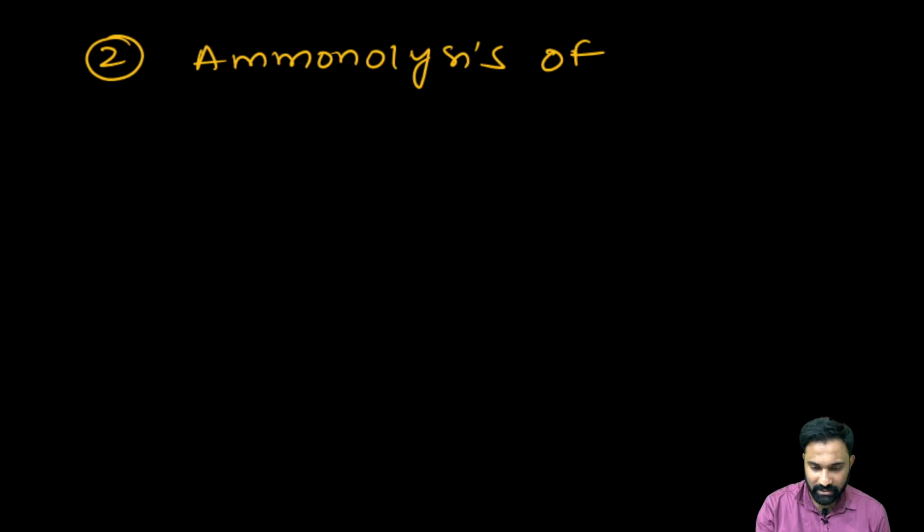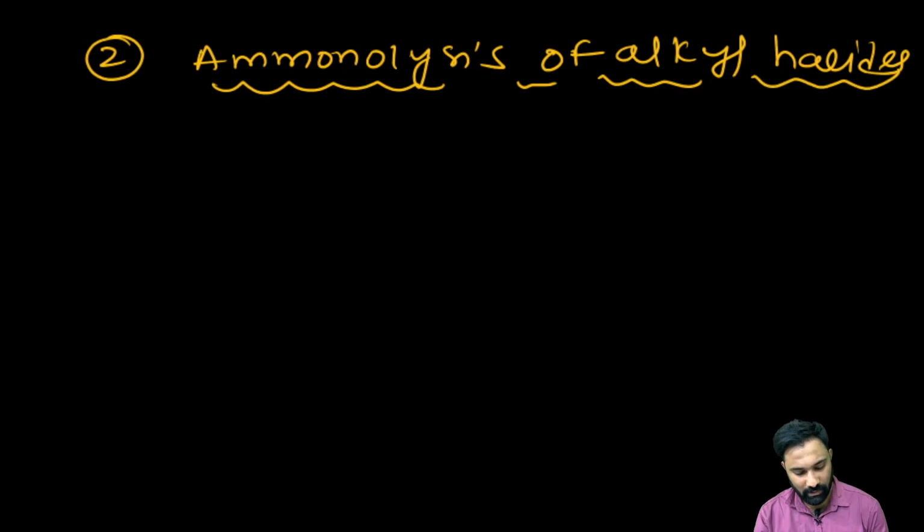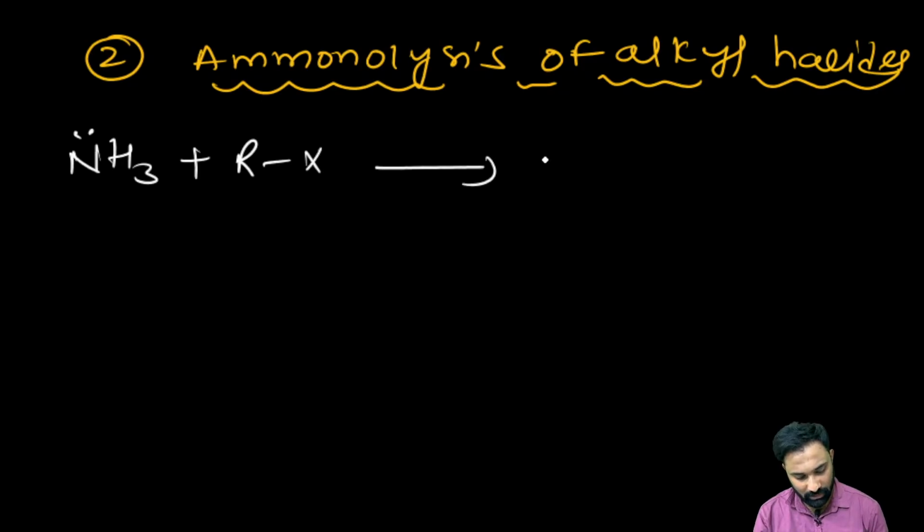Right? Now, next, the aminolysis of the alkyl halides. In this aminolysis of the alkyl halide, first NH3 in the presence of alkyl halide will be converted into the ammonium ion.